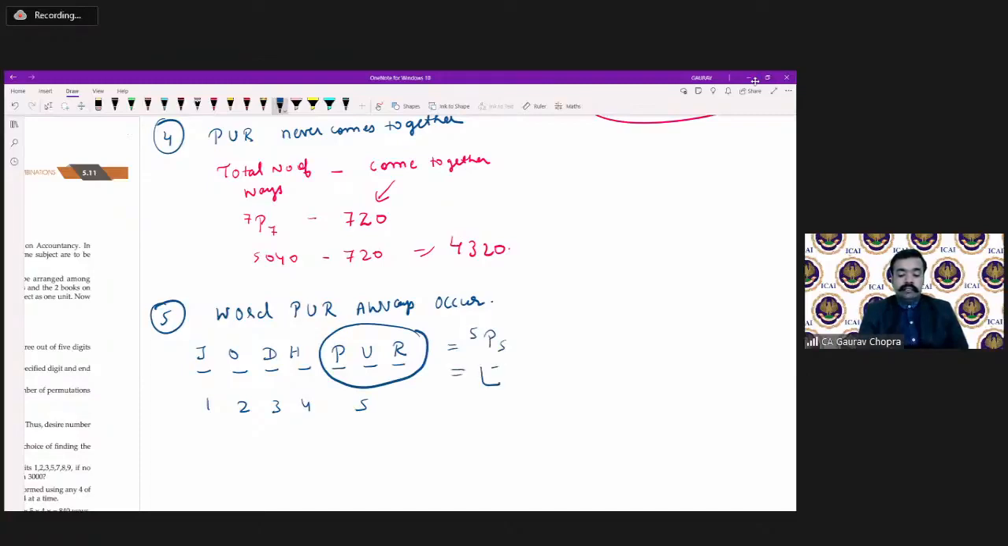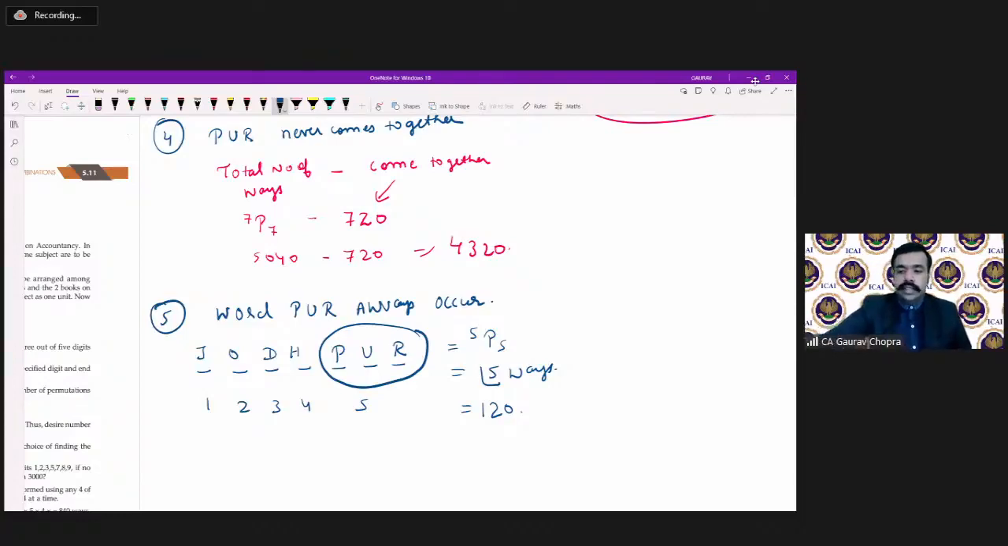5P5, that is factorial 5 ways. This can be arranged in factorial 5 ways, and factorial 5 means 120. So 120 words can be formed from the letters of Jodhpur, where "pur" can come in the beginning, in the middle, in the end, anywhere. So in totality, we are having 120 words.